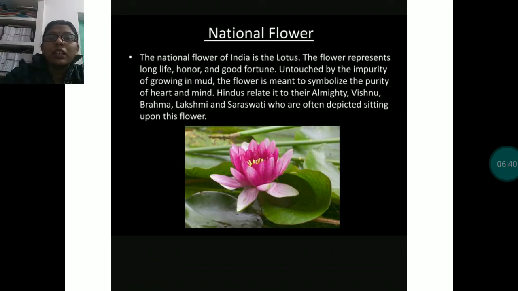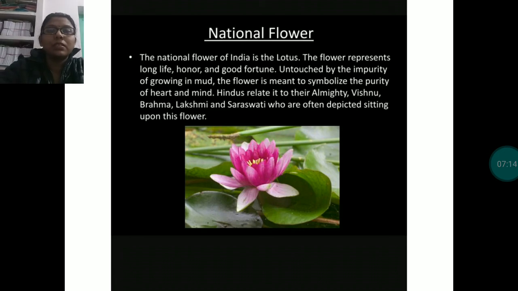This flower represents long life, honor, and good fortune, untouched by the impurity of growing in mud. The flower is meant to symbolize the purity of heart and mind. Hindus relate it to the Almighty Vishnu, Brahma, Lakshmi, and Saraswati, who are often depicted sitting upon this flower. Okay, so this is the national flower, lotus. Just remember it.